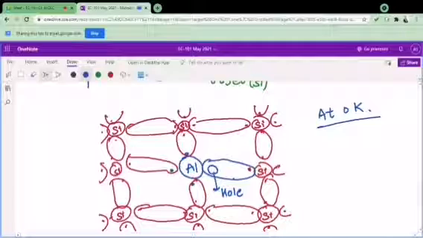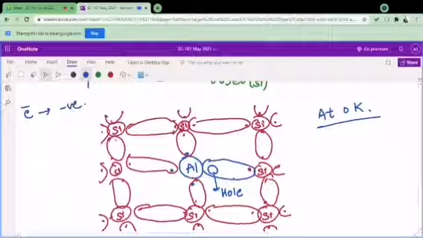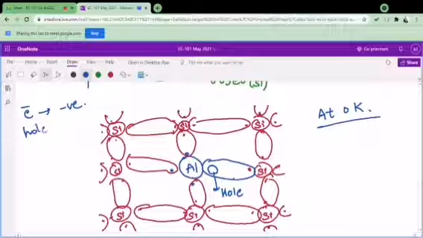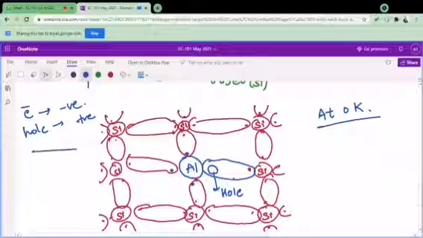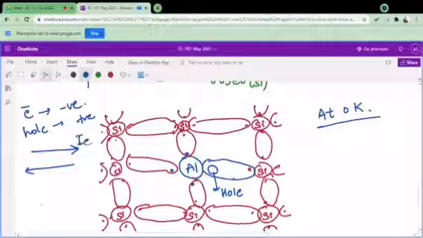When I say hole, it is nothing but a vacancy of an electron, or it is exactly opposite to the electron. An electron has a negative charge, whereas a hole has a positive charge. Also, if an electron is conducting in this direction, the hole will conduct in the opposite direction. If I call this the current from the electron, I will call the other the current from the hole, equal in magnitude, but the direction is opposite.